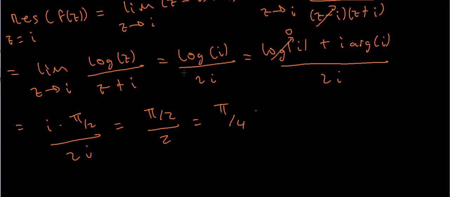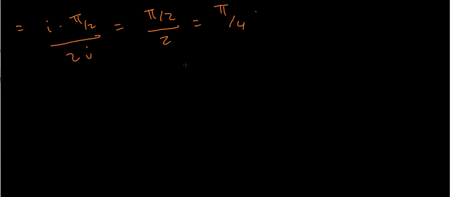Okay. Now by the residue theorem, I can say that my contour integral, the integral over my contour C of my function f of z dz, is 2 pi i times the sum of my residues.